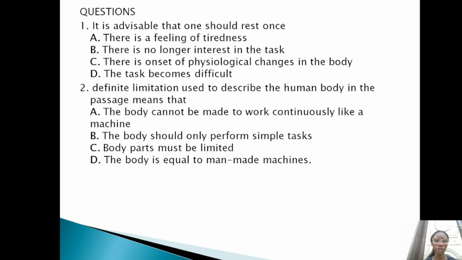Now let's look at our questions. 1. It is advisable that one should rest once dash. A. There is a feeling of tiredness. B. There is no longer interest in the task. C. There is onset of physiological changes in the body. D. The task becomes difficult. Now this kind of question, we are not stating facts, so this meaning is implied. So from what we read in the passage, the correct option is A, that one should rest once there's a feeling of tiredness.